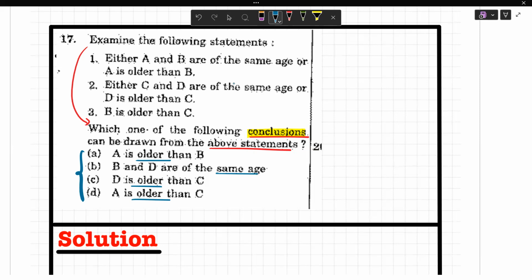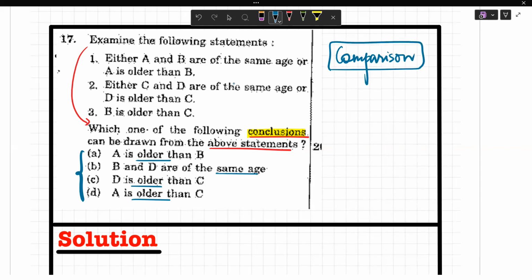Once you know what conclusion is expected of you from this question, the perspective, the lens or prism through which you see this question, changes. Got it? So this is a comparison type question where you need to compare ages.